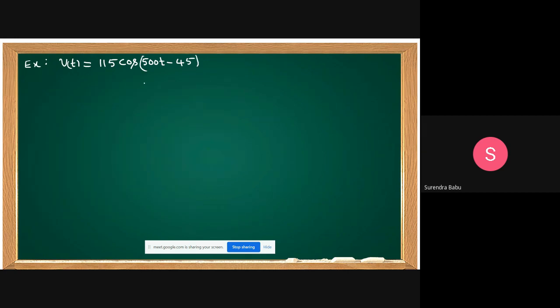In phasor, how can we write this? V equal to 115 at angle of minus 45 degrees. Directly you can take.